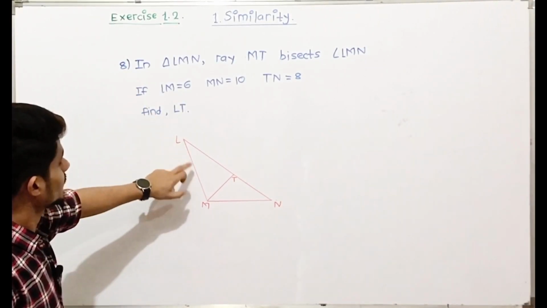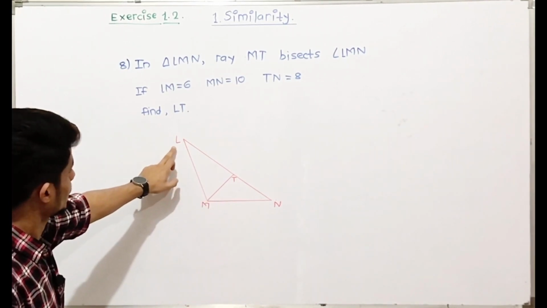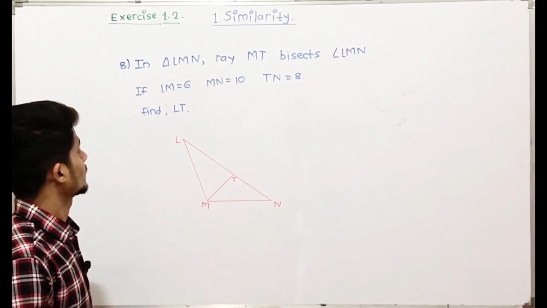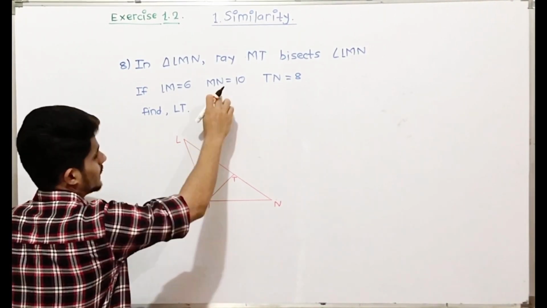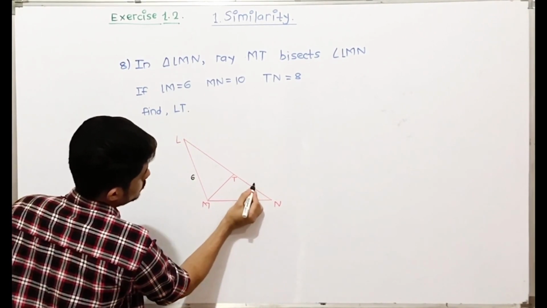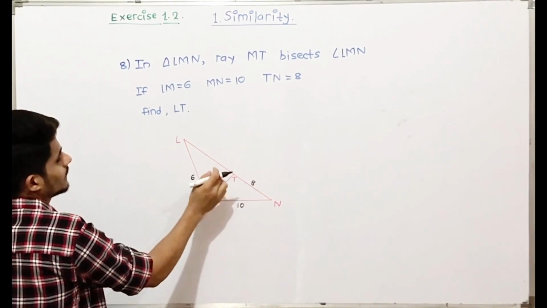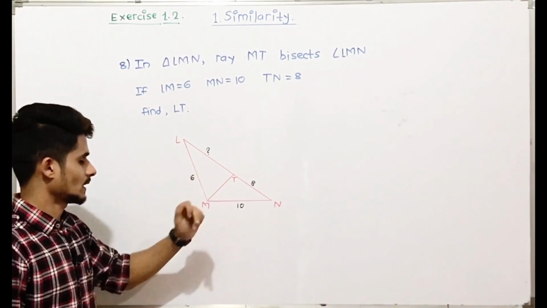In triangle LMN, ray MT bisects angle LMN. If LM is equal to 6, MN is equal to 10, TN is equal to 8, find the value of LT.